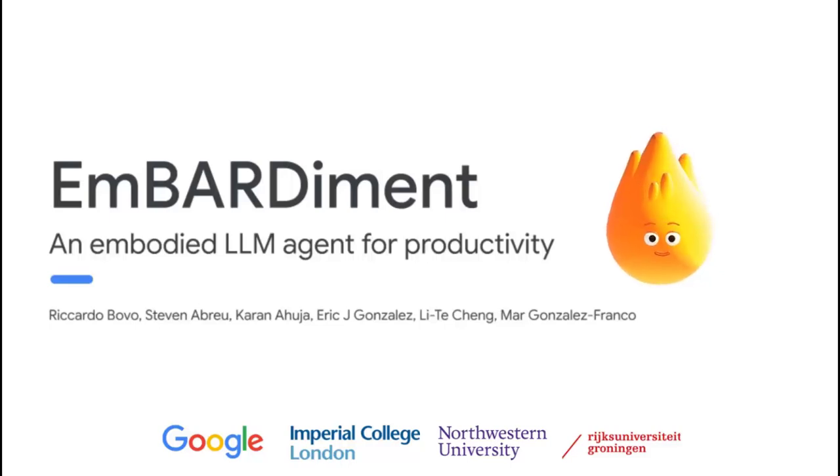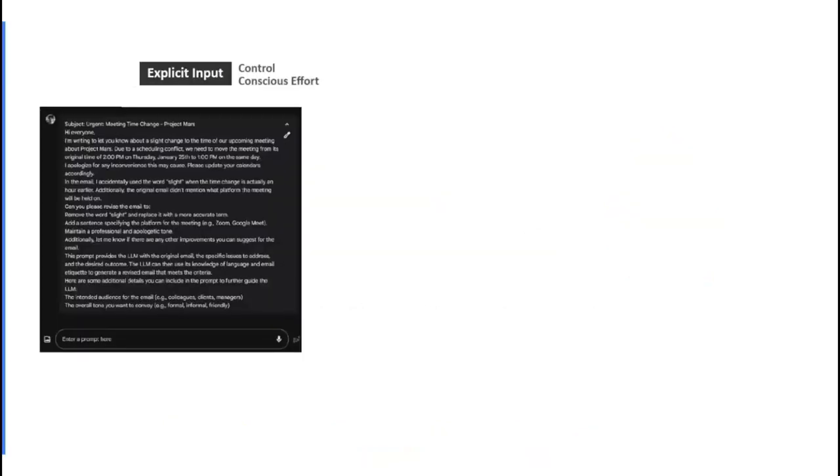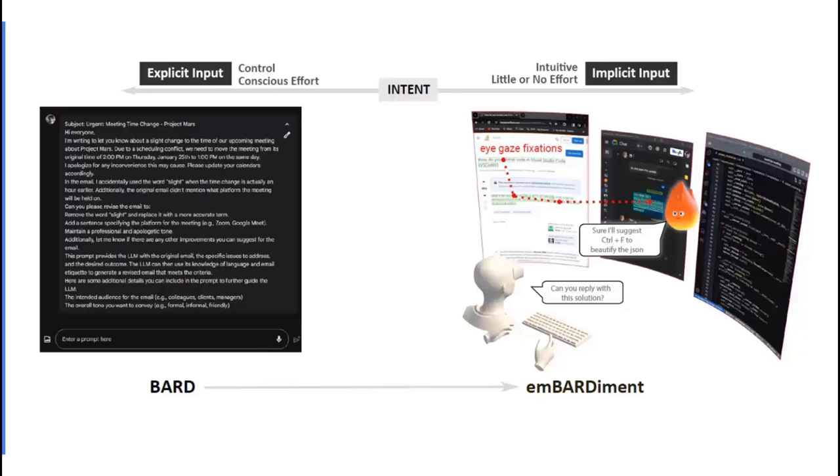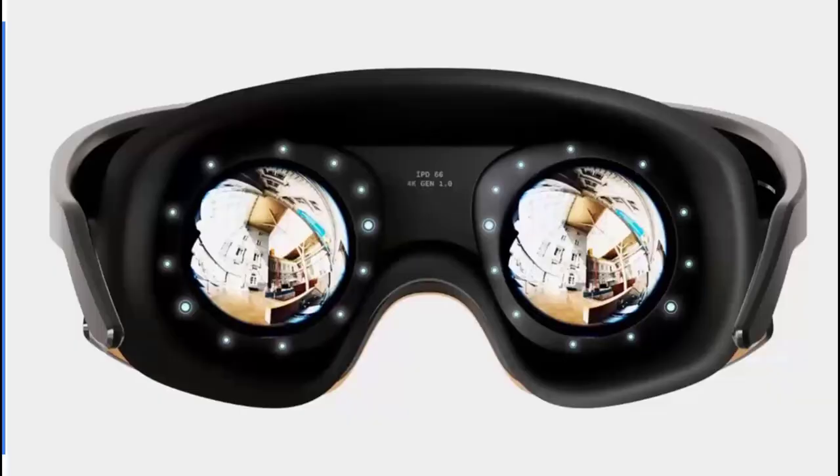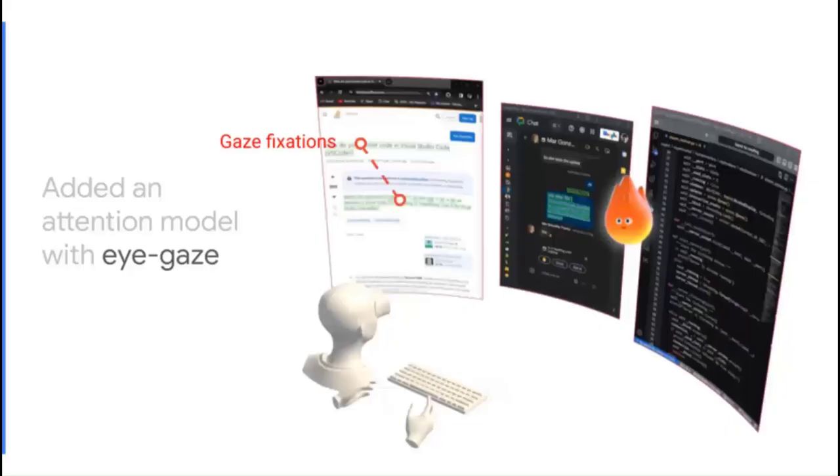We present EmBARDiment, an embodied LLM agent for productivity. Large language models, while commonly used in chatbots, hold potential to power a wide range of XR agents. However, as of now, prompt generation failed to utilize the full suite of natural inputs available, especially so in XR, where we have access to inward-facing sensor data. We propose a solution that derives context implicitly from eye gaze.